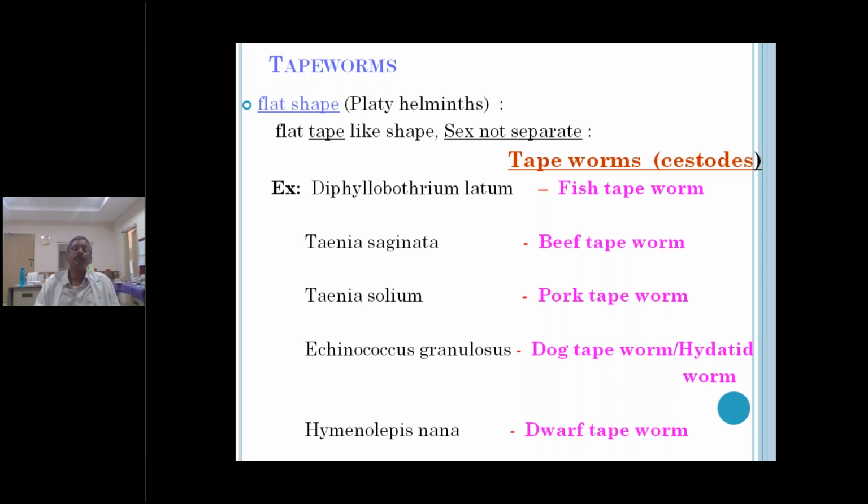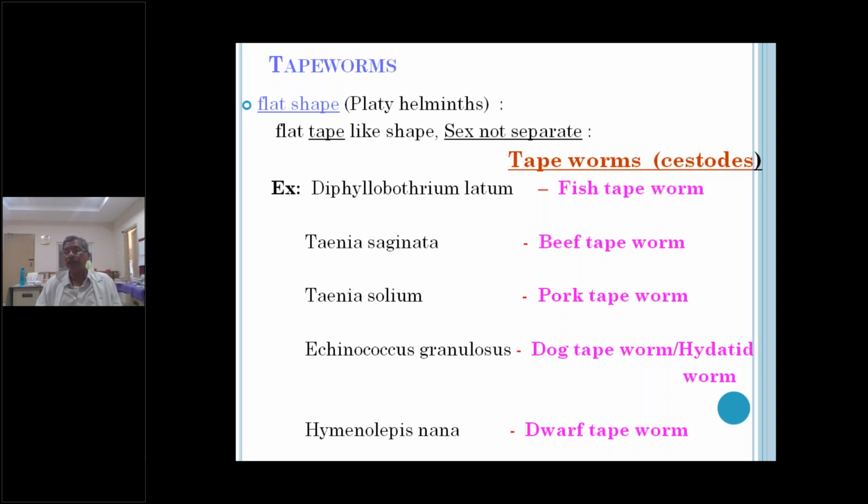In Taenia saginata, the beef tapeworm, and Taenia solium, the pork tapeworm, man is the definitive host.